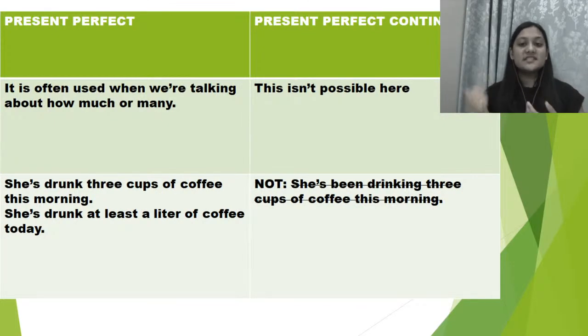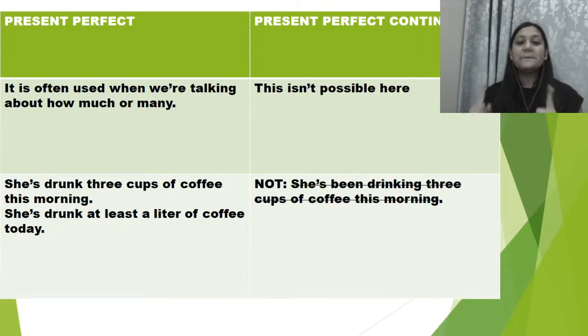Present perfect versus present perfect continuous. Present perfect is often used when we are talking about how much or how many. But this is definitely not possible when it comes to present perfect continuous tense. She has drunk 3 cups of coffee this morning, right? Or she has drunk at least a liter of coffee today.